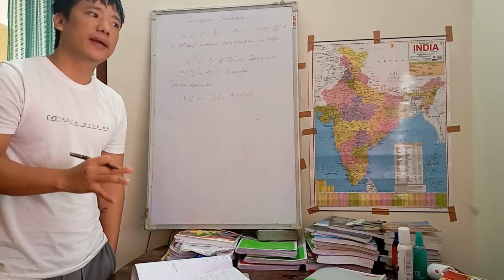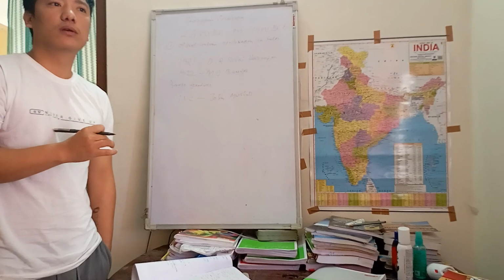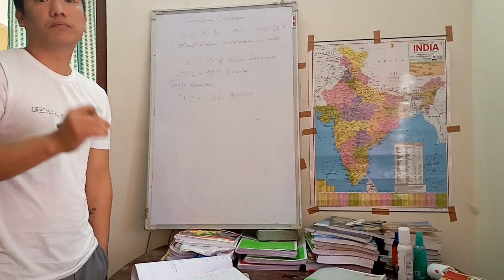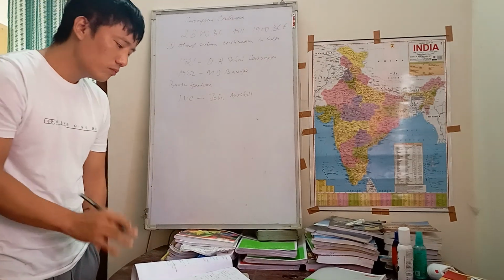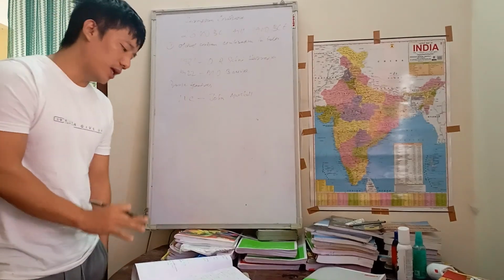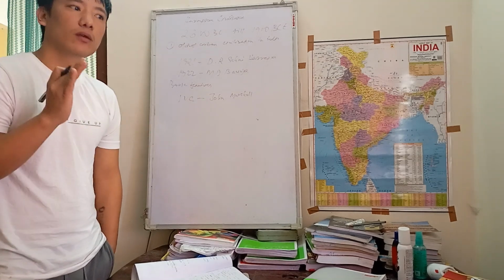If you don't know, contemporary simply means that at that time these civilizations were also there. Suppose, when the Indus Valley Civilization existed, then the Mesopotamian civilization, Egyptian civilization and Chinese civilization, all three were also in existence at the same time.